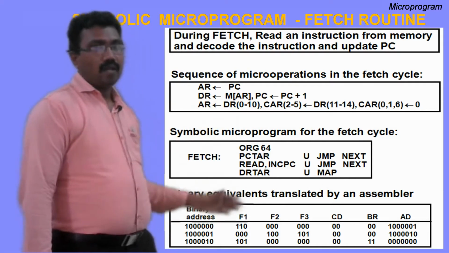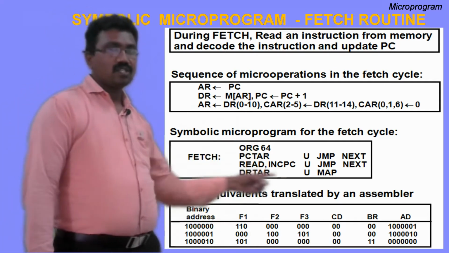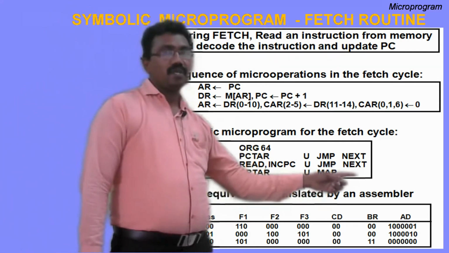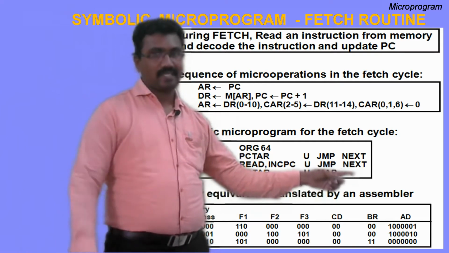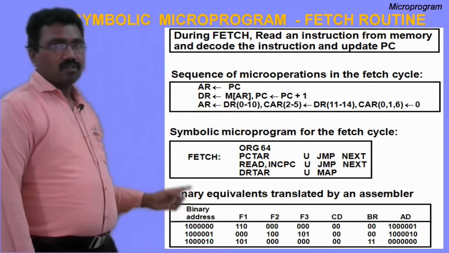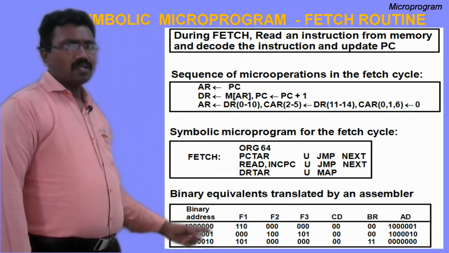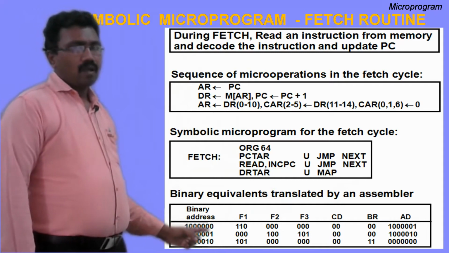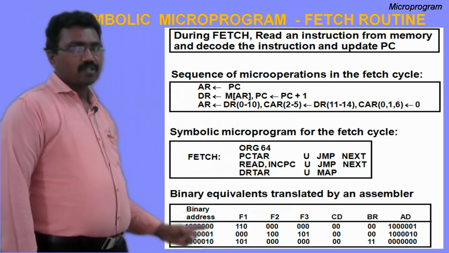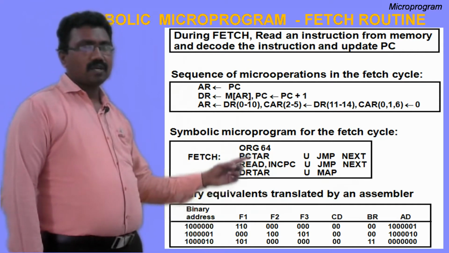Got the point? And this is the corresponding binary micro program. Here the last instruction's address field is empty. We discussed the address field, it may be empty or a symbolic address, or it may be the next symbol. Okay, this is the equivalent binary micro program. You see address. What is this address? 64. This is the address of the micro instruction in control memory. In 64, what is the instruction? This is converted to binary.